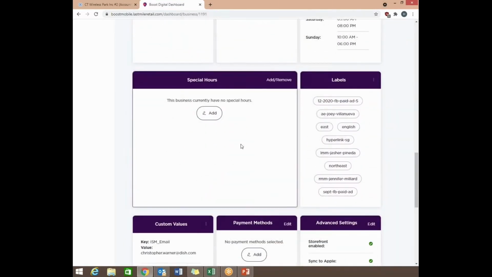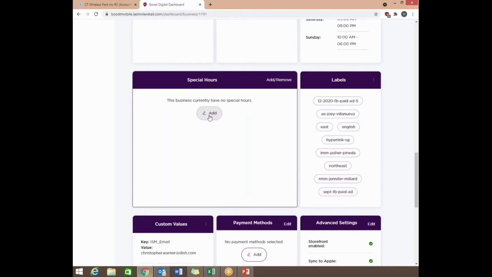Let's scroll down. Another item that we can actually change and edit is special hours. You cannot edit these special hours if you're an exclusive store. You're required to be open at all times. So if you do need to be closed for any reason, like a holiday that's coming up or an emergency, you would have to reach out to your Boost rep for approval first. So once you are approved, you want to go into here under special hours and add this information so it matches for your store. So when a customer looks it up on Google, they're going to see that for whatever date you choose, you may be closed for hours, that they can see that.